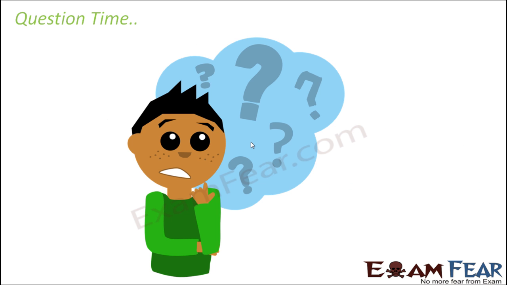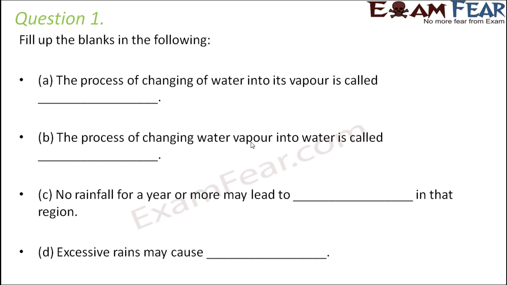So with this we have reached towards the end of this lesson. Let us quickly have a look at some of the questions. Question number 1. Fill up the blanks in the following. The process of changing of water into its vapor is called evaporation. So it is in this process where liquid water gets converted into water vapor. The process of changing water vapor into water is called just the opposite process of evaporation, that is condensation.